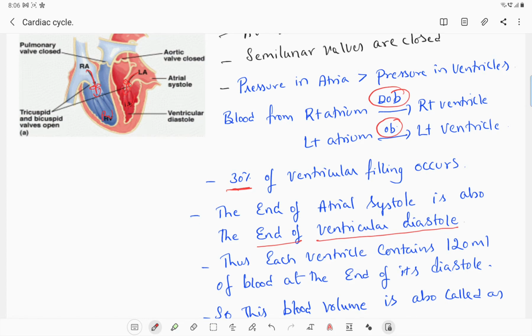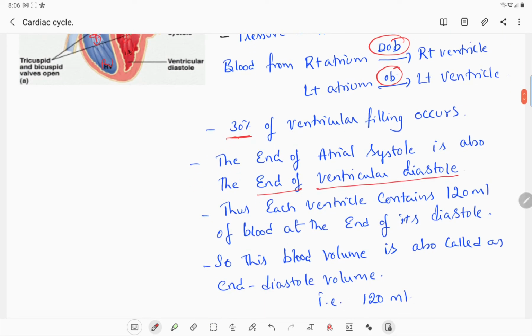Thus each ventricle contains 120 ml of blood at the end of its diastole. So at the end of ventricular diastole, how much volume of blood is present in each ventricle? 120 ml.